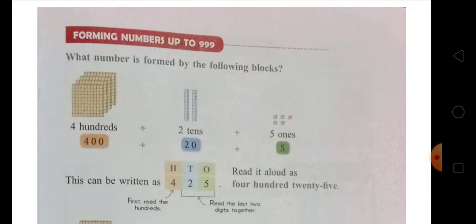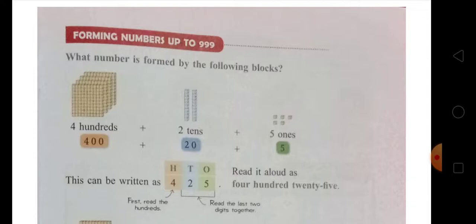And then there are 2 blocks that are groups of tens, made from 10 small blocks each. So 400 plus 2 tens plus 5 ones. 5 ones means there are 5 small blocks. This can be written as 425. Why?